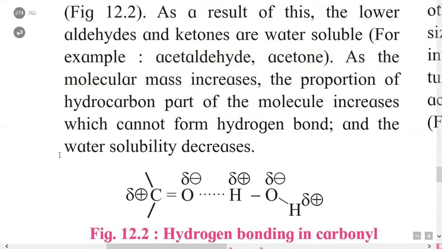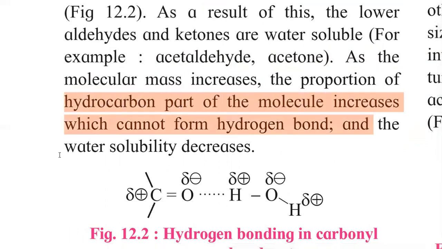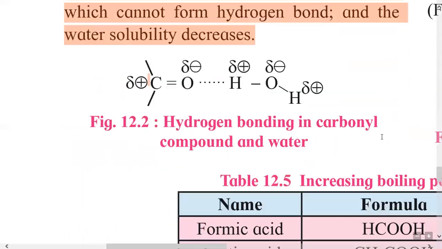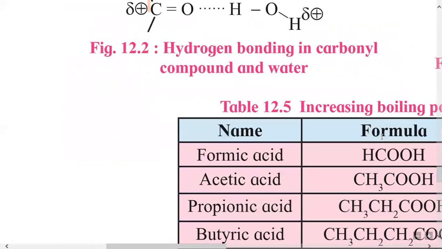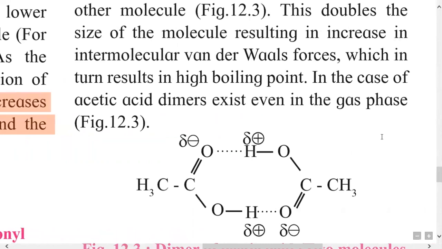The proportion of hydrocarbon part in the molecule increases, which cannot form hydrogen bonds, and water solubility decreases. Means in the homologous series, this hydrogen bonding formation decreases because of the bulky nature of the R group, alkyl group, which does not form the hydrogen bonding. So this hydrogen bonding formation property decreases, hence the solubility decreases.